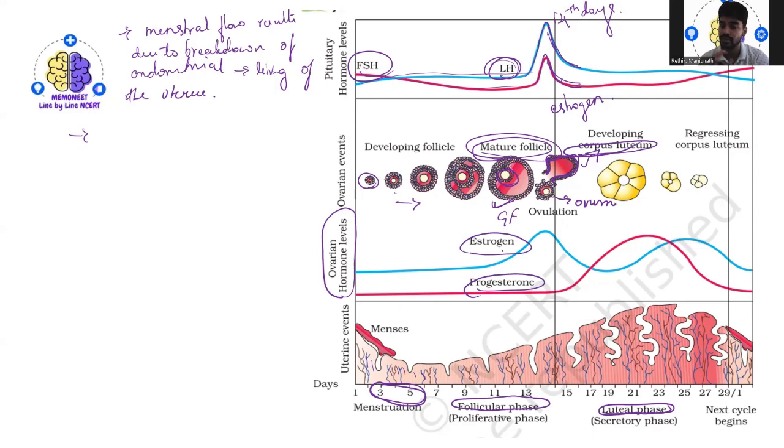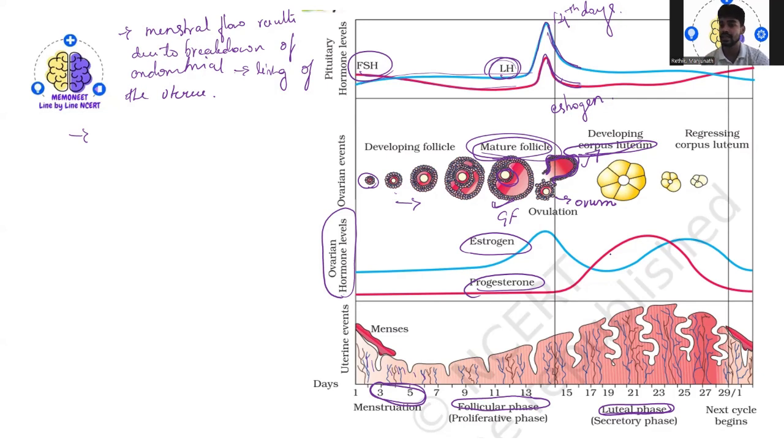Progesterone is essential for the maintenance of the endometrium. Why the endometrium? Because it is very important for the implantation process.